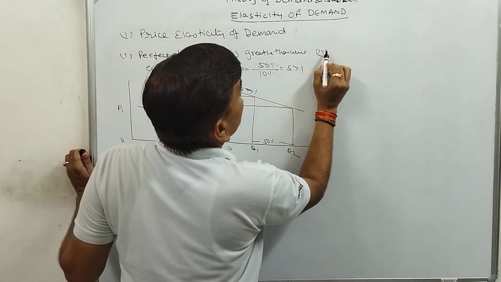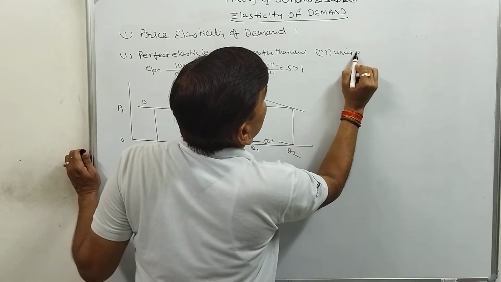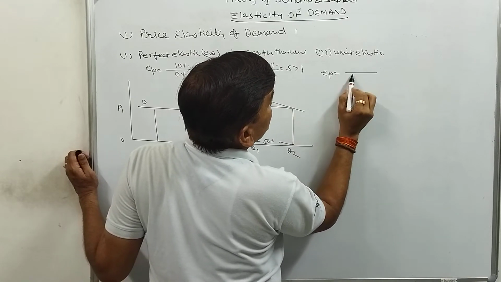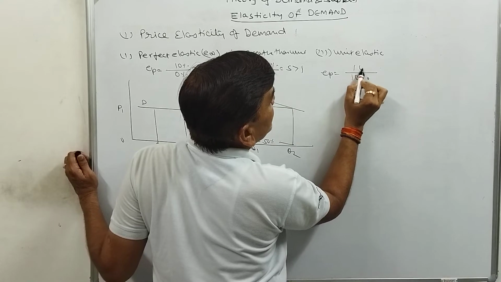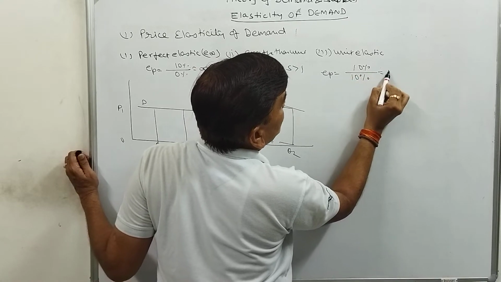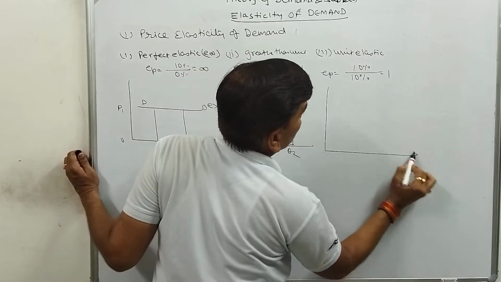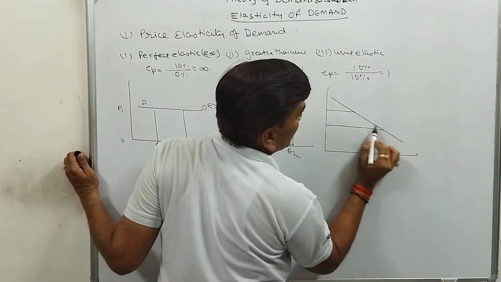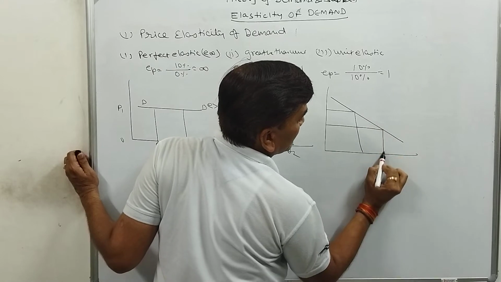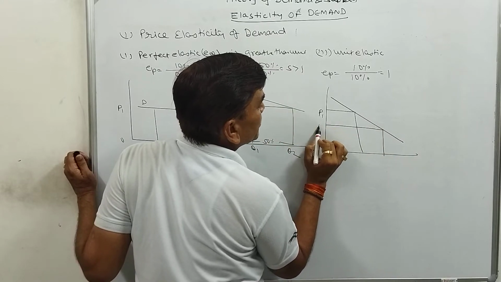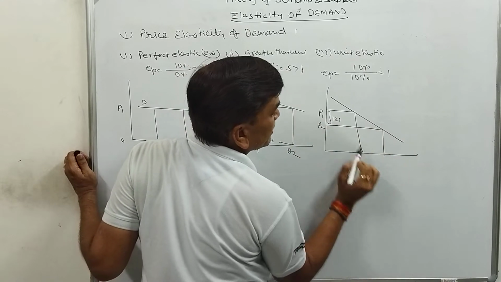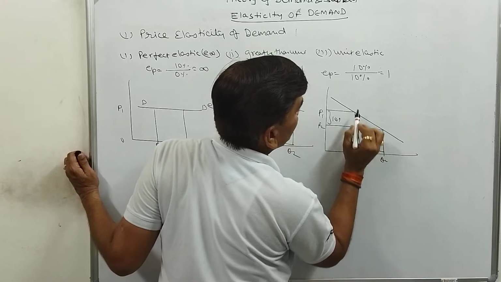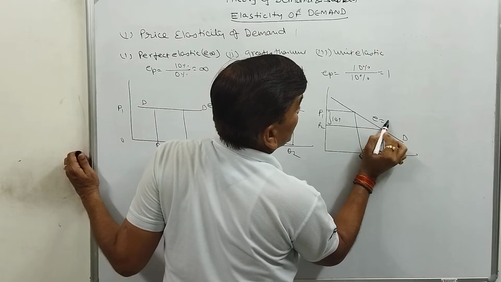Third one is called unit elastic. Unit elastic: when the change in price is 10%, the change in demand is also 10%, so we will say it's 1. So the change in price and change in demand is equal. Here P1 P2 is a 10% change, Q1 Q2 is also a 10% change. E is equal to 1.